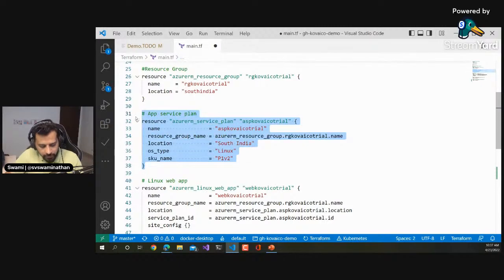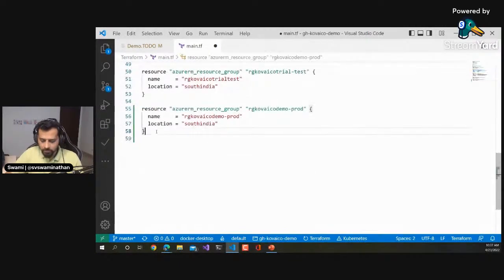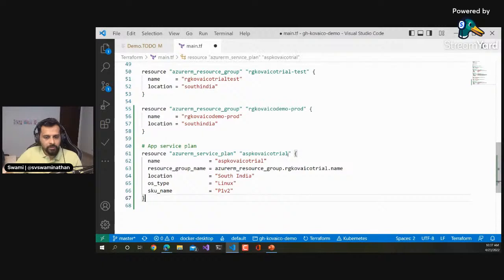Maybe I'll reuse this app service plan for the service code demo prod. Okay, this is a name, and this was the group name. I need to use this resource group here, right? So I will say rg code demo prod dot name. That means this particular app service plan is linked to this particular resource group.